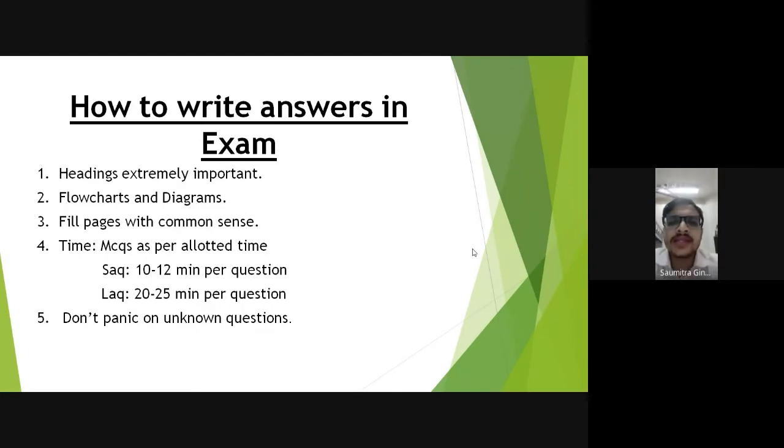Then time is, you get 3 hours in PSM. So you have like 7 SAQs, 3 SAQs of 3 marks and 3 SAQs of 4 marks, and you have 3 LAQs of 8 marks. So what you can do is MCQs, you get half an hour for 30 MCQs.